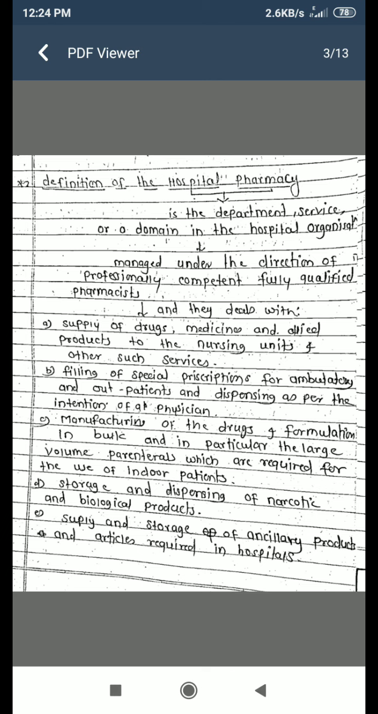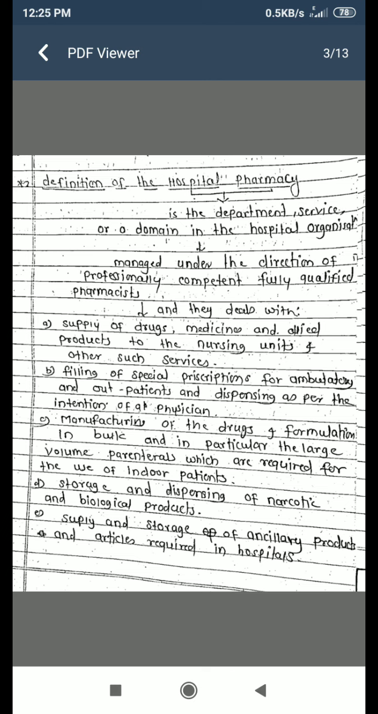Ambulatory means the patient is able to walk around. After surgery or medical treatment, a patient may be unable to walk unassisted. Once the patient is able to do so, he is noted to be ambulatory, and outpatient dispensing is done as per the intention of the physician. Next, manufacturing of the drugs and formulation in bulk, in particular the large volume parenterals which are required for the use of the indoor patients.